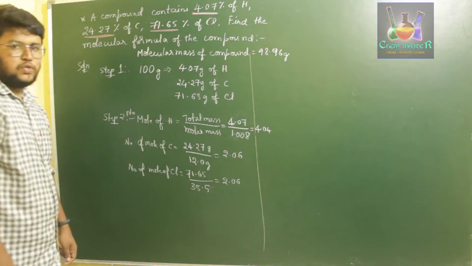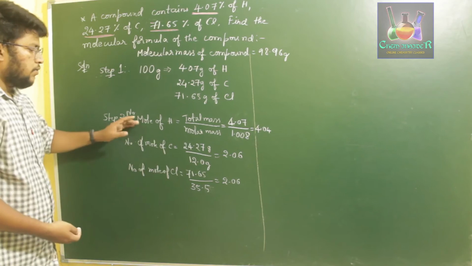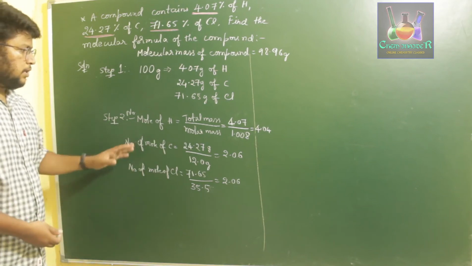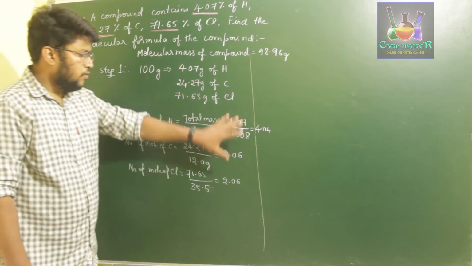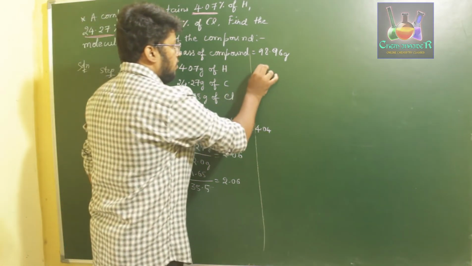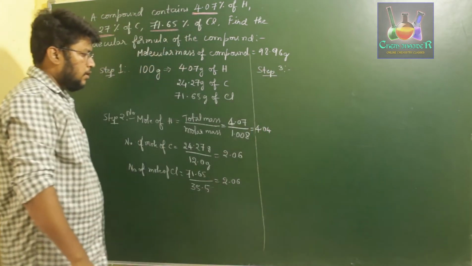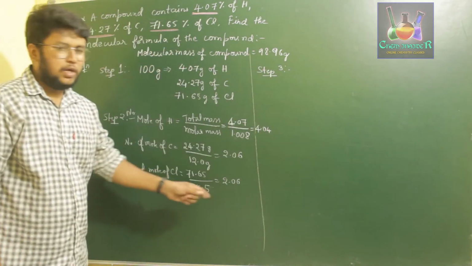So once we get these values in step 2, that is, the number of moles of hydrogen, carbon and chlorine, in step 3 we are going to divide the number of moles of each atom by the smallest number.